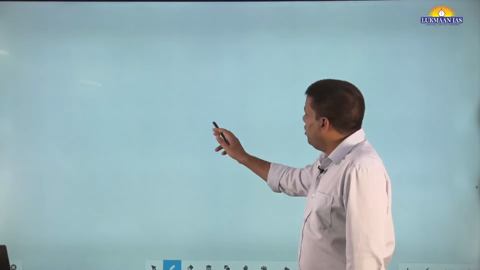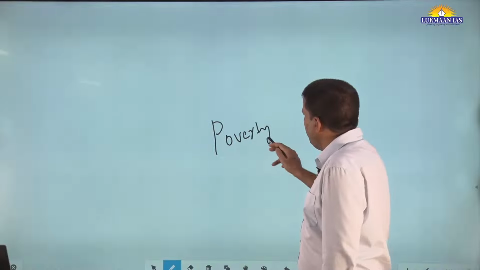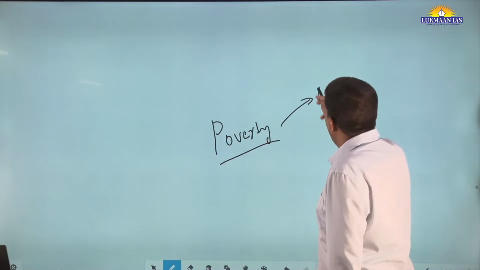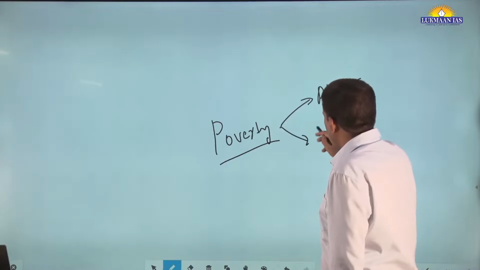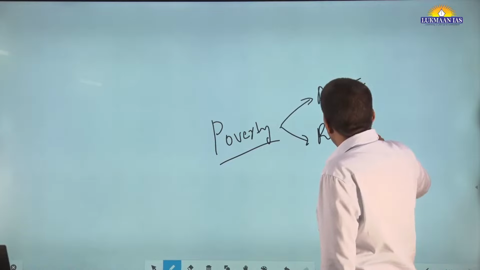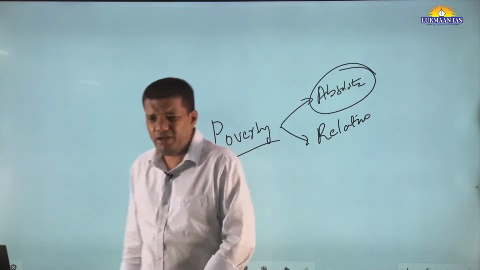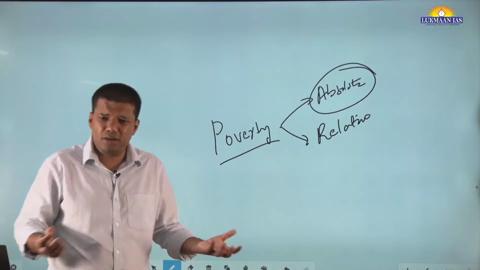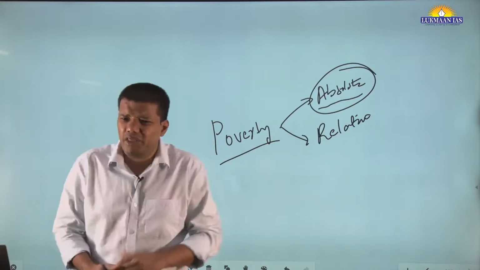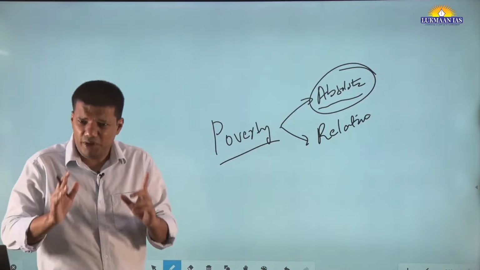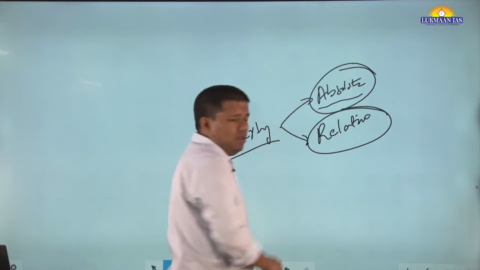So let's say somebody is measuring poverty. You measure it whether you are talking about absolute poverty or relative poverty. Okay. Absolute poverty means the people who are living at the bottom of the pyramid. They are not able to make both ends meet. So it is very, very important to alleviate that poverty, and that is why SDG 1 is there. No poverty. Okay, that is very important. But there is another concept of relative poverty.